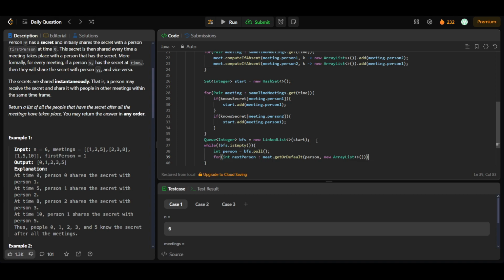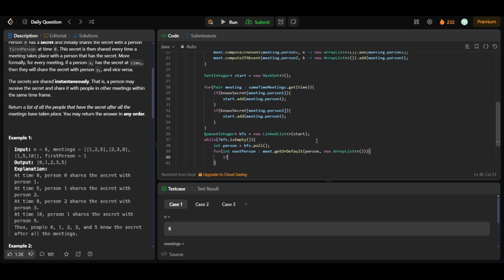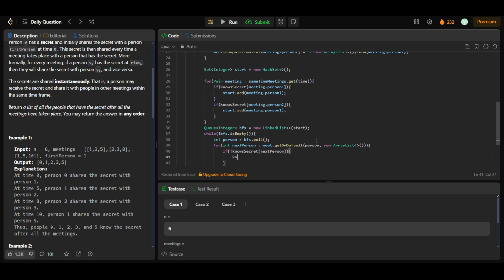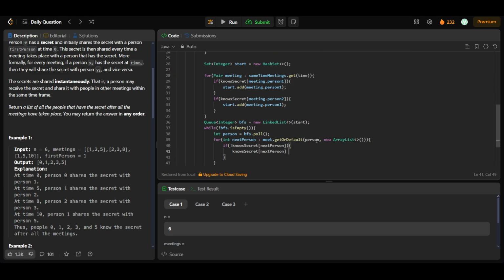Okay, and then what I have to check is that if not no secret next person, I'll have to add it to the queue. First let's just set its value to true, no secret next person equal to true, and also we'll add it to the bfs dot add next person.